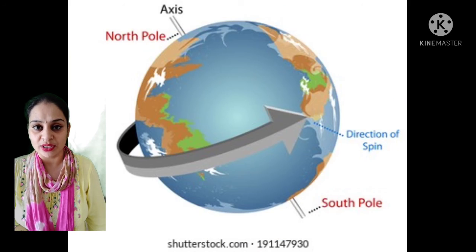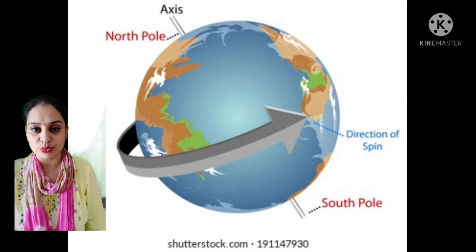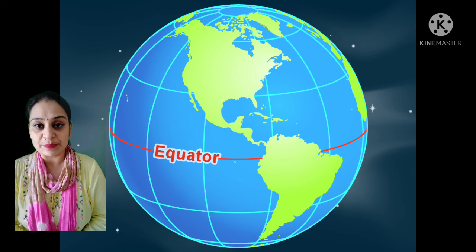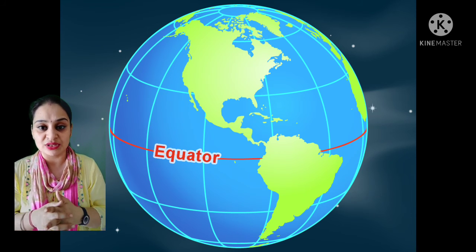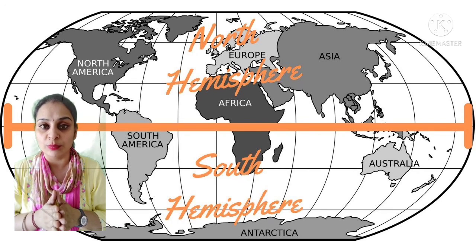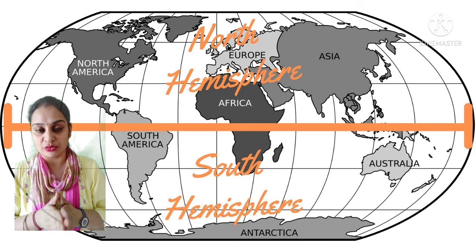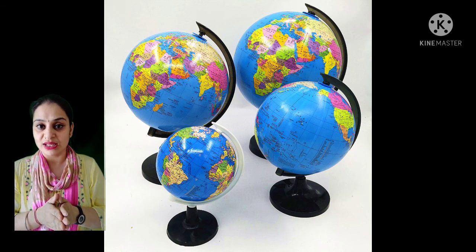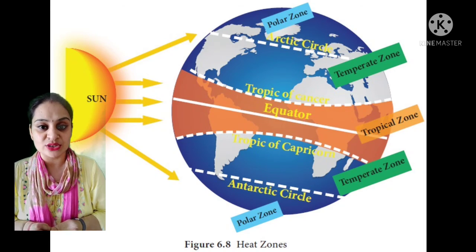So this was the introductory part of this chapter, in which we have discussed the importance of the globe and what the globe represents. Then we have discussed the imaginary lines which are drawn on the globe to help us find out the location of different places. Then we have discussed the heat zones like the torrid zone, temperate zone and frigid zone.